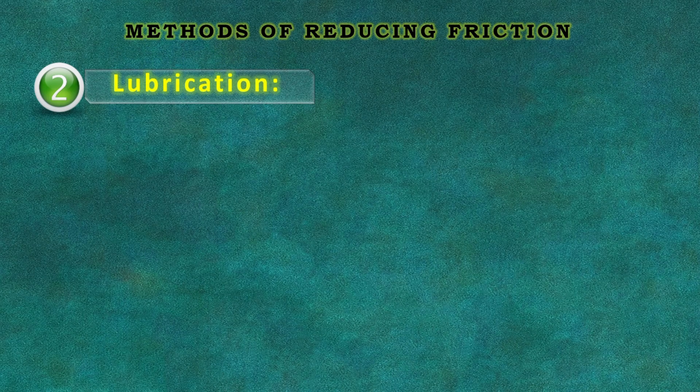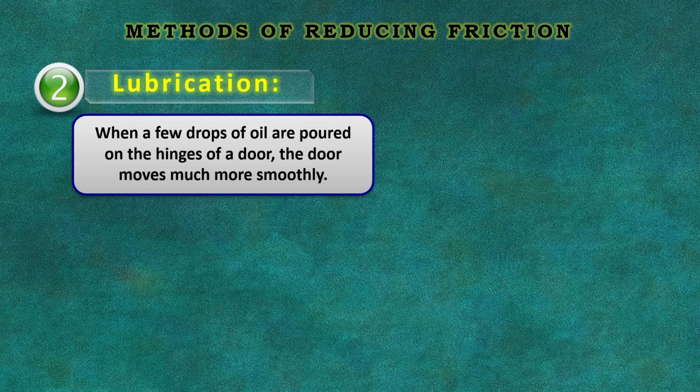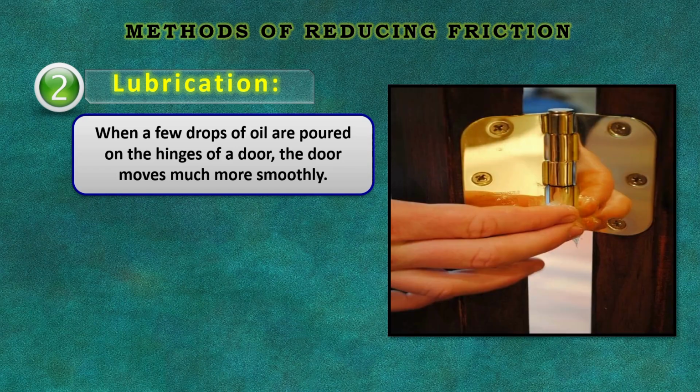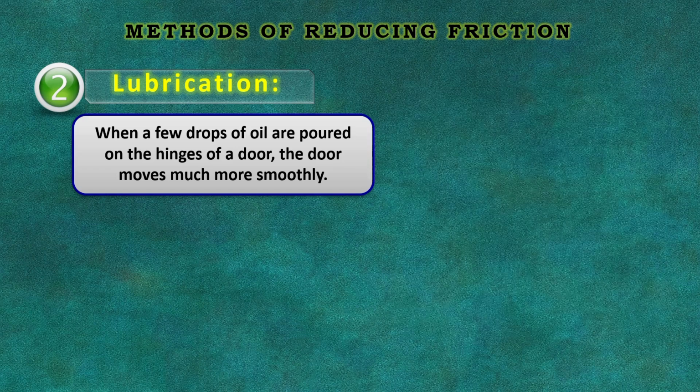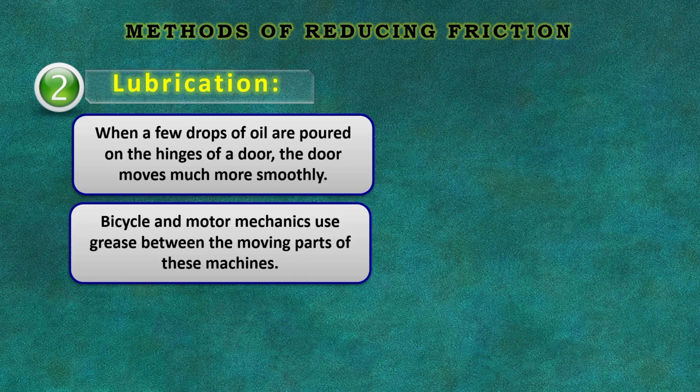Point number 2, lubrication. When a few drops of oil are poured on the hinges of a door, the door moves much more smoothly. Bicycle and motor mechanics use grease between the moving parts of these machines.